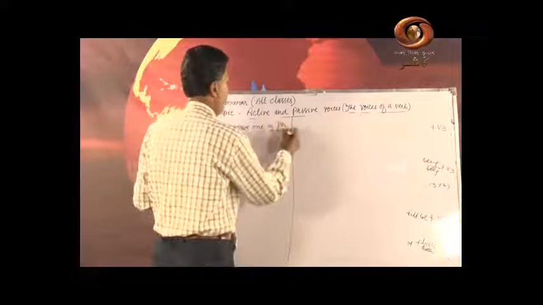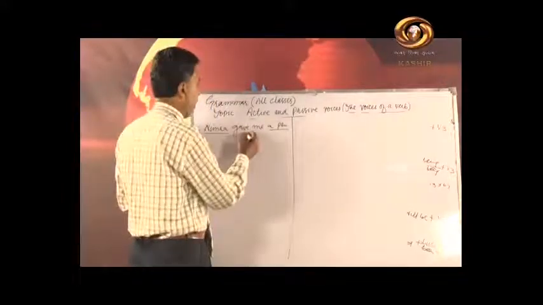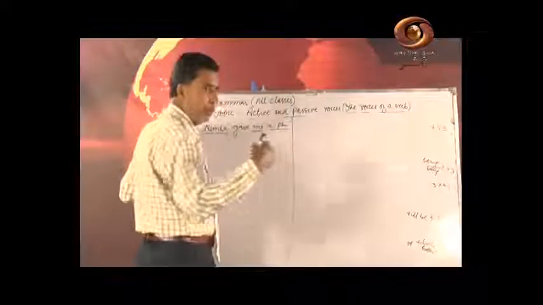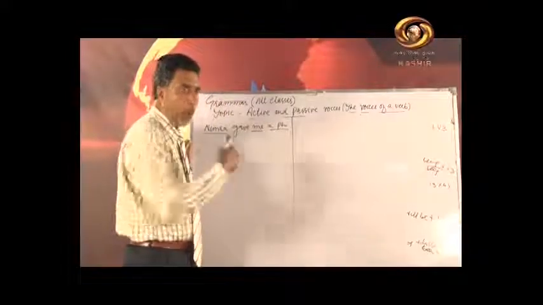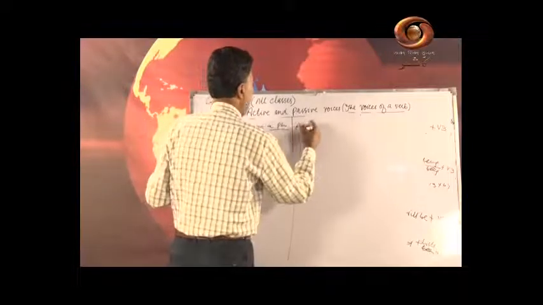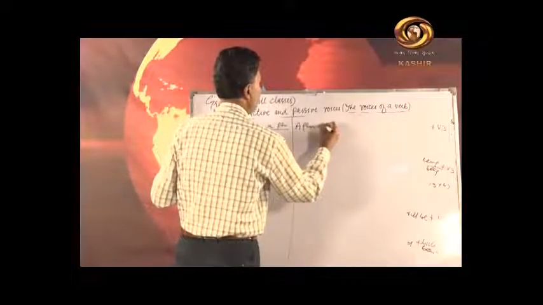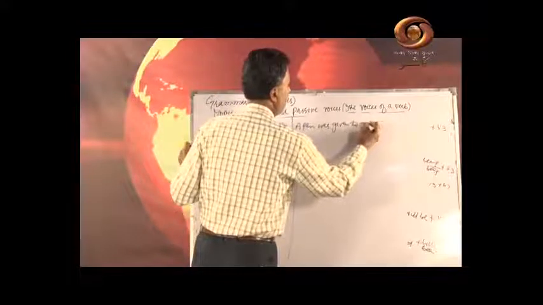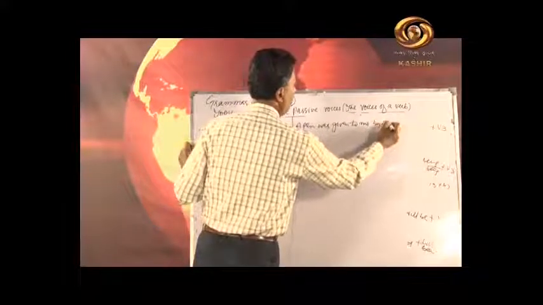Here there are two objects, one is direct object and one is indirect object. I can use both of these as subjects in passive voice. For example, a pen was given to me by Nimra.